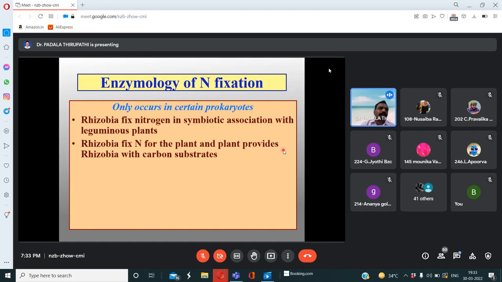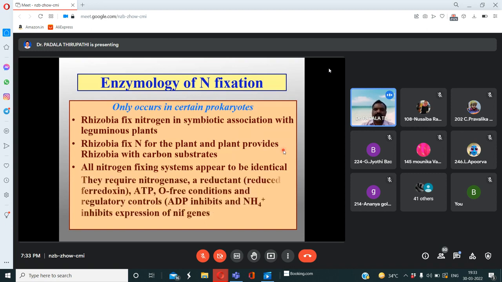So all pulses belong to leguminous plants. You know, Bengal gram, green gram, groundnut, soya bean. These leguminous plants are associated with Rhizobium leguminosarum bacteria. So these rhizobia fix nitrogen for the plant, and the plant provides rhizobia with carbon substrates. Then all nitrogen fixing systems appear to be identical. Here they require the nitrogenase enzyme.